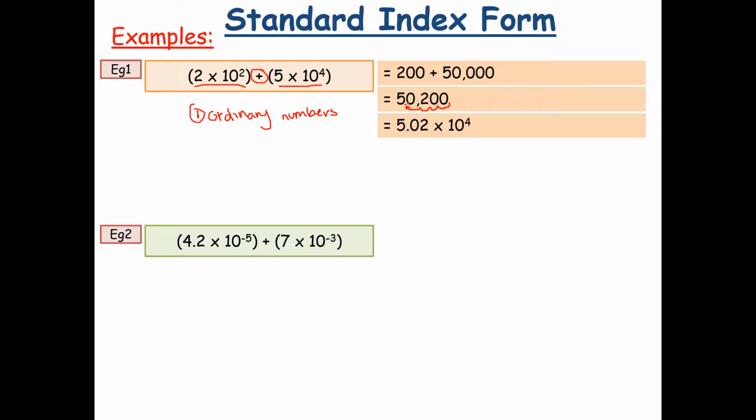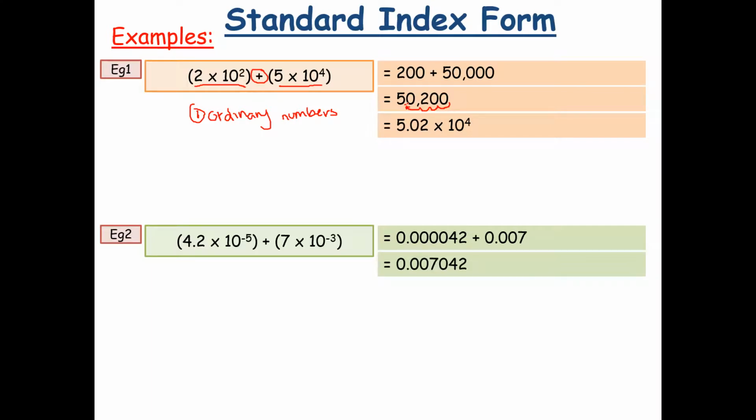Very similarly, the next example, we've got 4.2 times by 10 to the power of minus 5 plus 7 times 10 to the power of minus 3. You write out your ordinary numbers, you compute your addition, giving you 0.007042, and then you put it back into standard form. So your decimal will be between the 7 and the 0, and you count, you go 1, 2, 3, and remember that it's a minus 3 because you're having a small number, so it's a negative notation, and because this one's a bigger number, it's a positive notation of your indices.